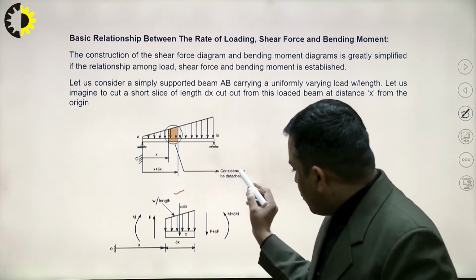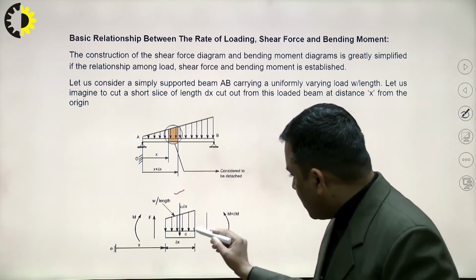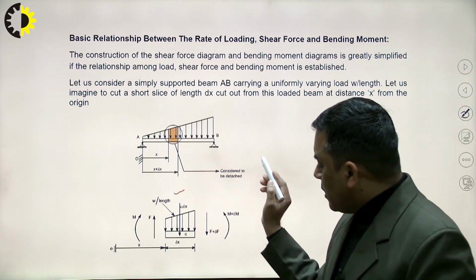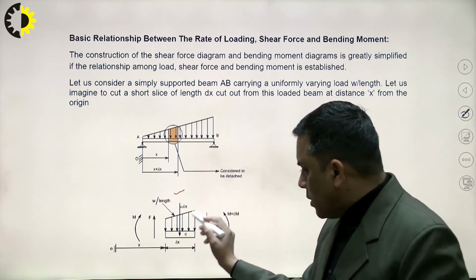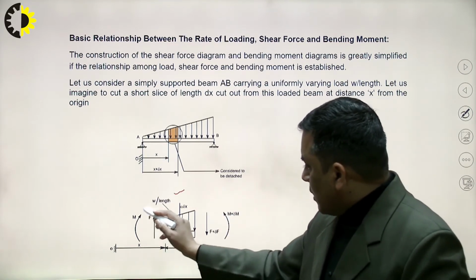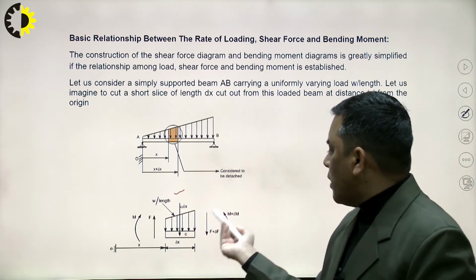So what are the forces here? F plus delta F and the load of this element, W into delta x, as we are considering it as a uniformly distributed load. So W delta x will be the total load. And the moments are M plus delta M and the moments due to F and F plus delta F.